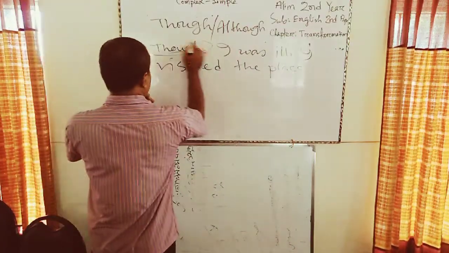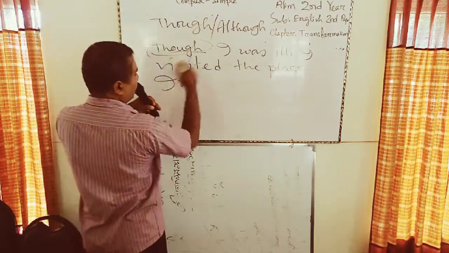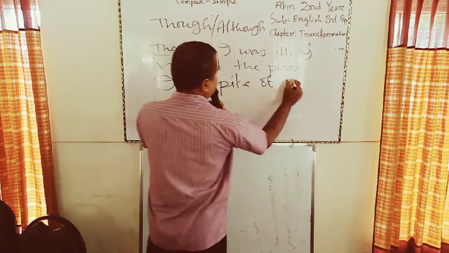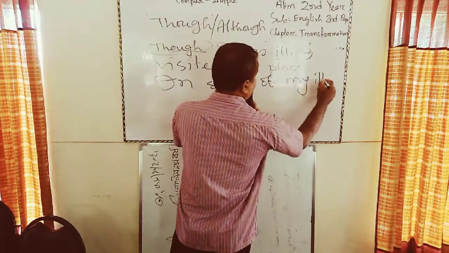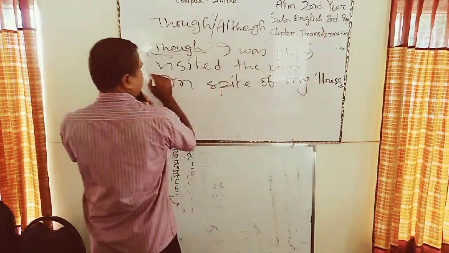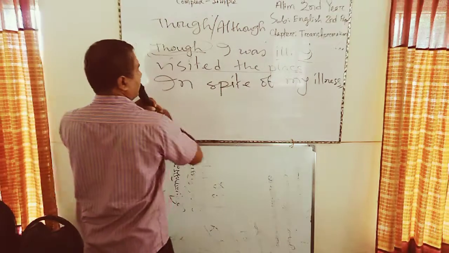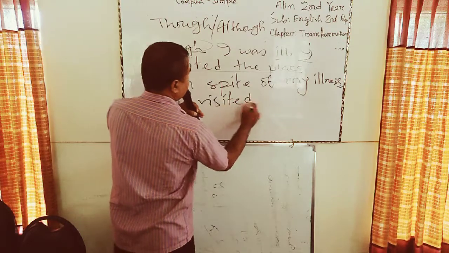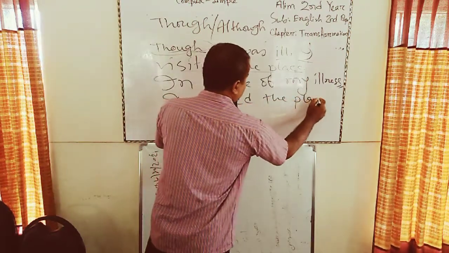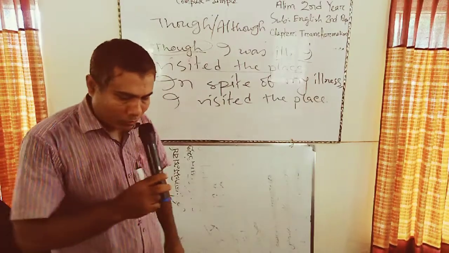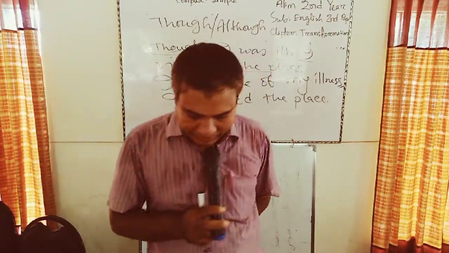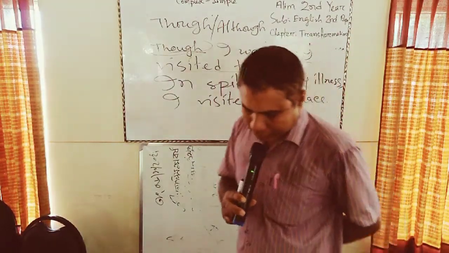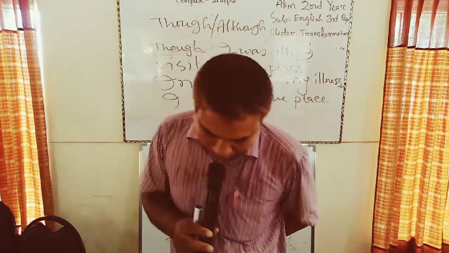We will use in spite of where the word though was: In spite of my illness. And the second phrase of the sentence will be written as usual: I visited the place. You know that though and although have the same meaning. If we see though, then we use in spite of. If we see although, in this case we can also use in spite of.